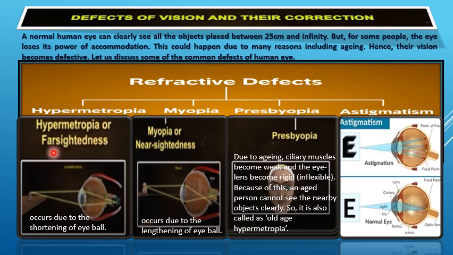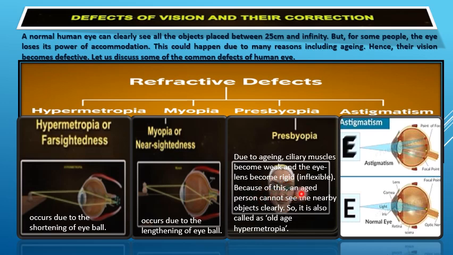Hypermetropia, otherwise called farsightedness. It occurs due to the shortening of the eyeball. Second one, myopia, otherwise called nearsightedness. It occurs due to the lengthening of the eyeball. Third one, presbyopia. Due to aging, the ciliary muscles become weak and the eye lens becomes rigid.